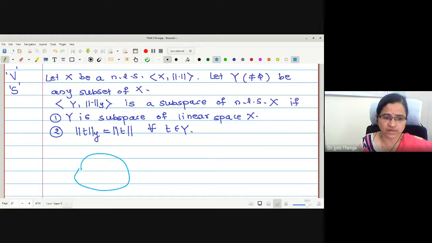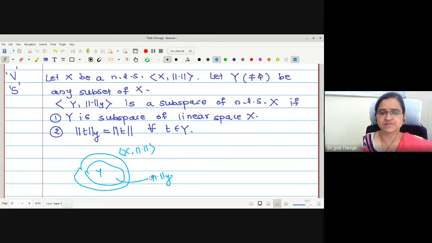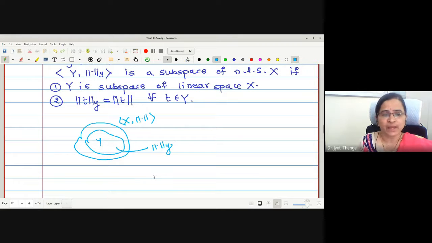Let us try to understand the meaning. Suppose this is my normed linear space X and this is the norm acting on the space. Somewhere here we have a subspace and the norm acting on this subspace is norm Y. Now if I select any arbitrary element t of Y, may I say the element is surely a member of X as well? t in Y implies t in X. Therefore, the second condition says that norm of t is equal to norm Y of t.